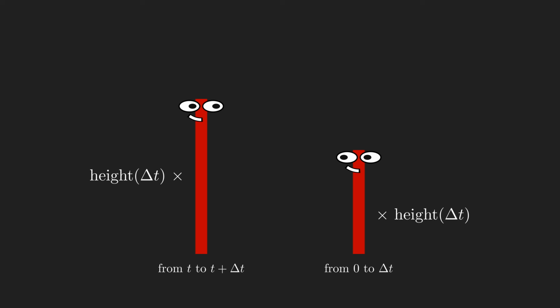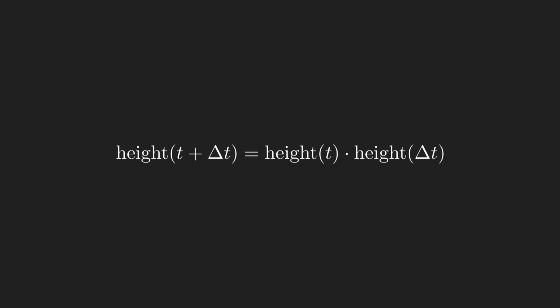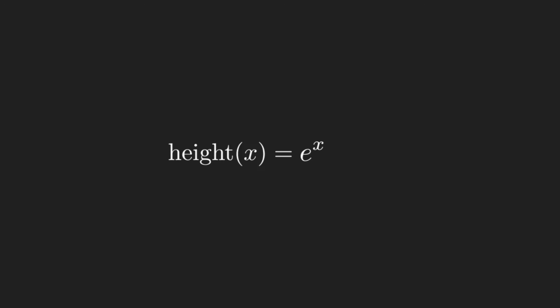We won't prove this fact, but if you're curious about the details, you can try to prove it yourself using either of the two methods we've shown so far. What this means is that if Tally's height is height of t at time t, then her height at time t plus delta t will be height of t times height of delta t. We can use this fact to show that Tally's height at time x is e to the x.